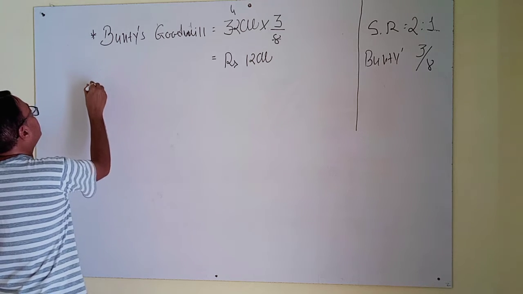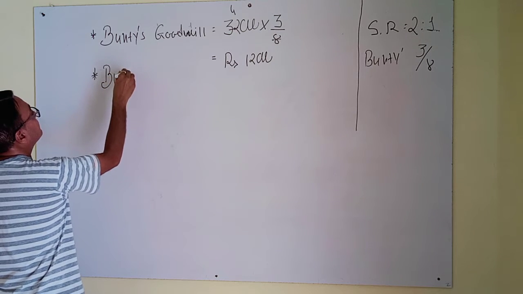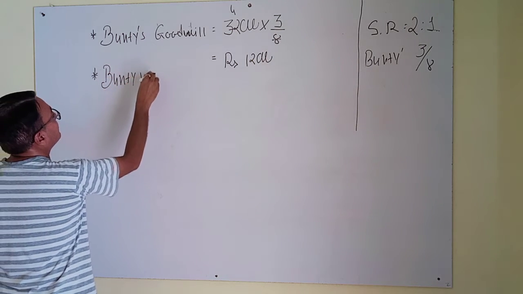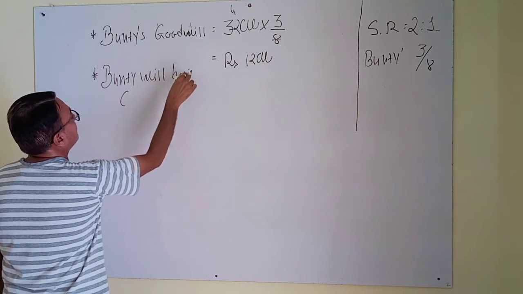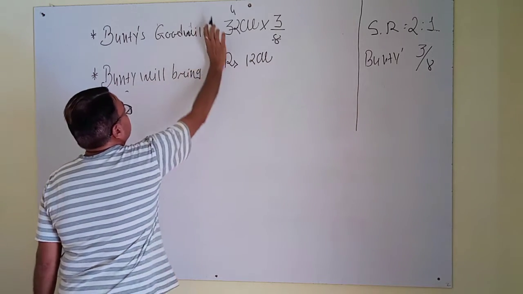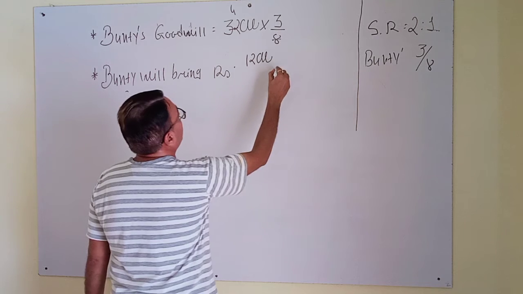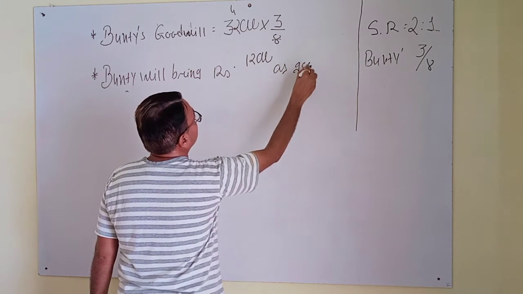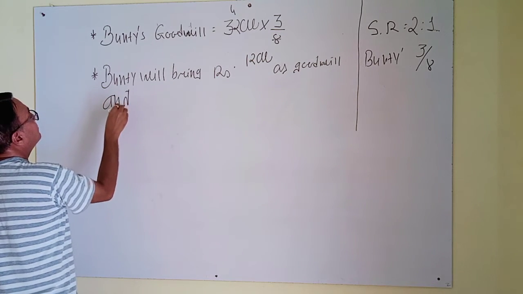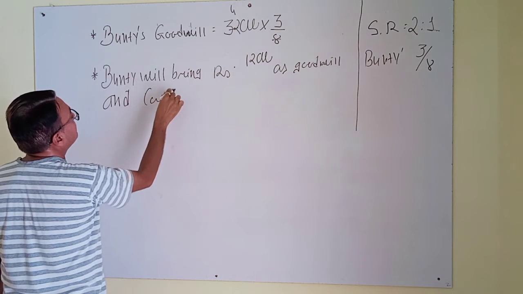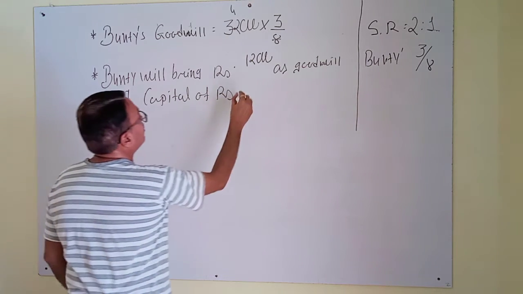Now the journal for it. Bunty will bring rupees 12,000 as goodwill and capital of rupees 72,000.